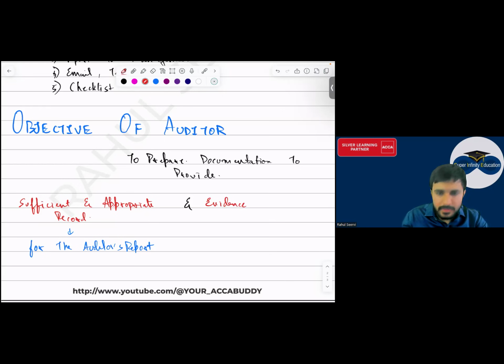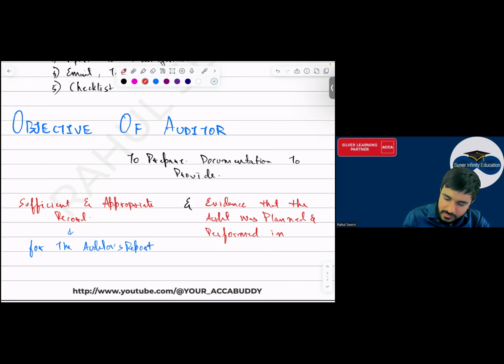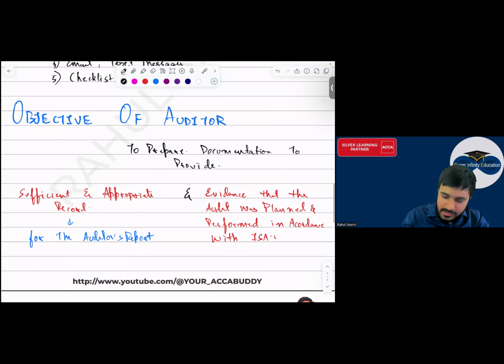Evidence that the audit was planned and performed in accordance with ACCA, yes sir, ACCA and applicable legal and regulatory requirement.